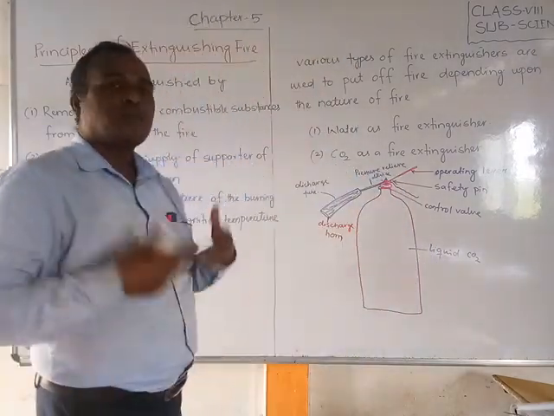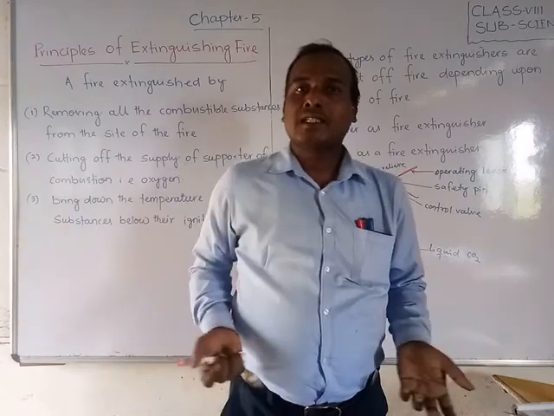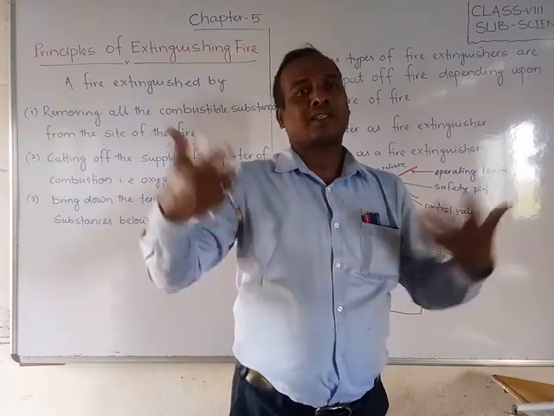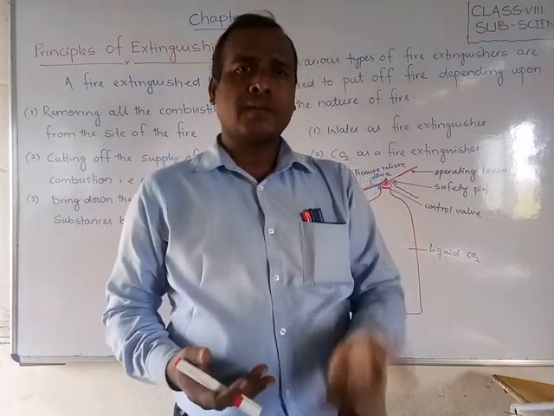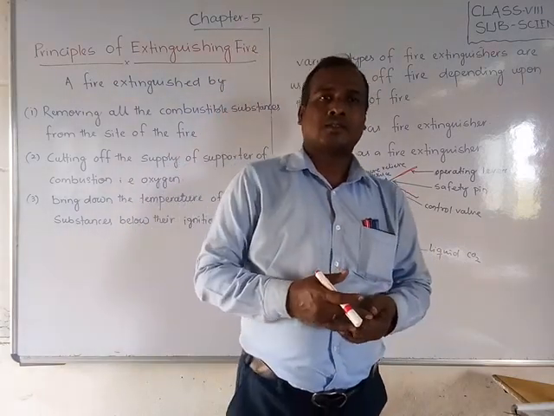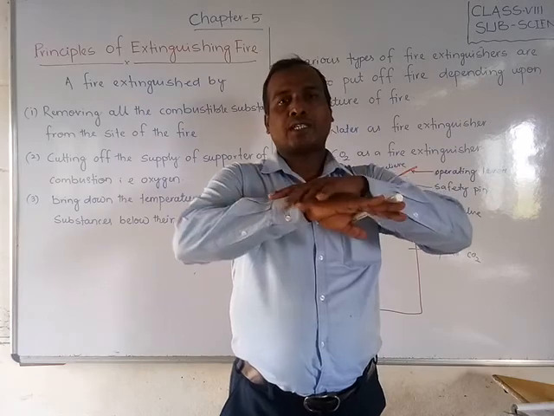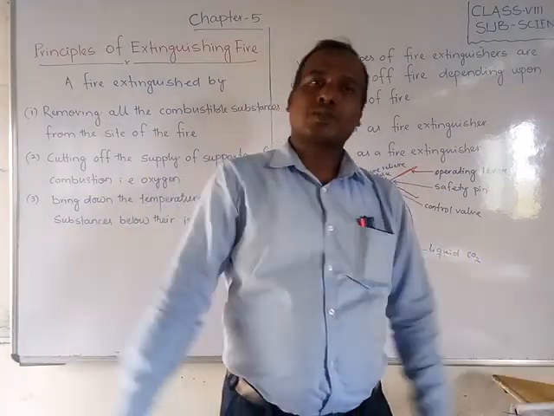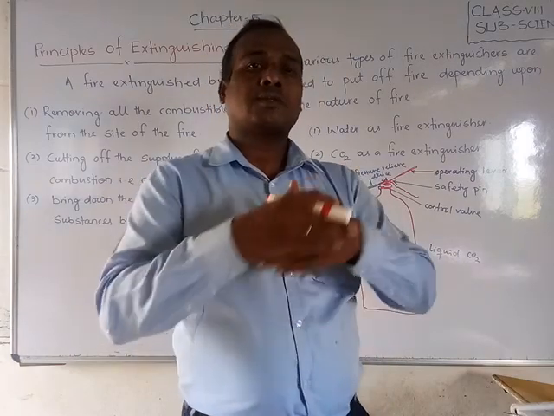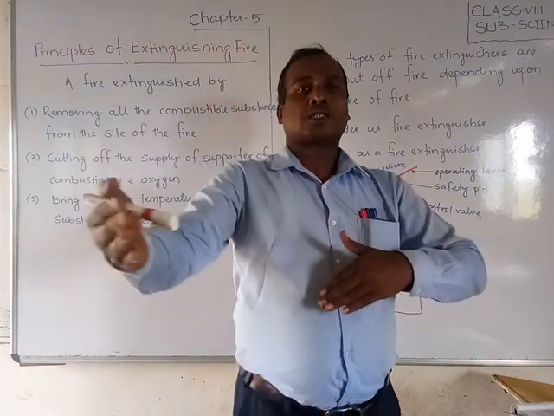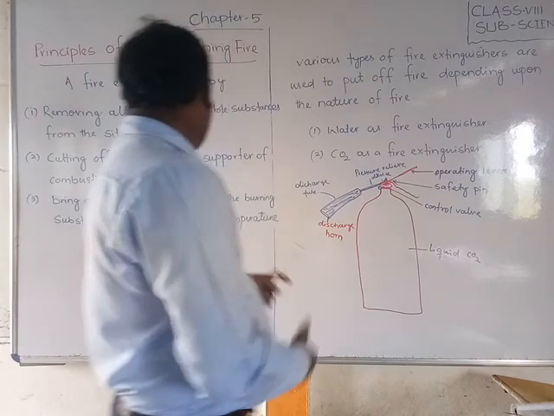Second thing, if possible, if a carbon dioxide cylinder or extinguisher is there, you can apply carbon dioxide, because carbon dioxide is heavier than oxygen. So just like a blanket, it will cover those substances, and when oxygen cannot reach, it will disconnect the oxygen from the fire.